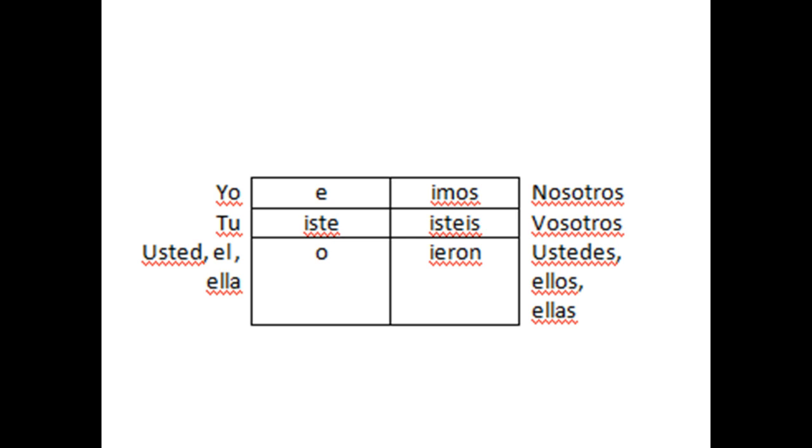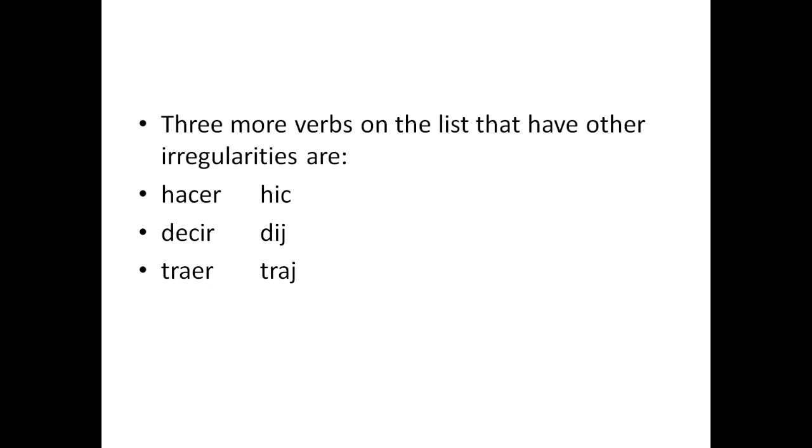So here are the endings that they have for these irregular stems. It's e, no accent, iste, o, imos, isteis, and ieron. Notice that none of them have an accent. There are three more on the list that have other irregularities.